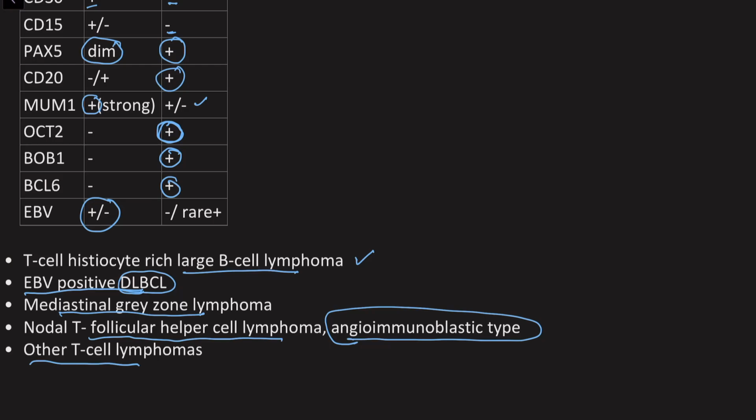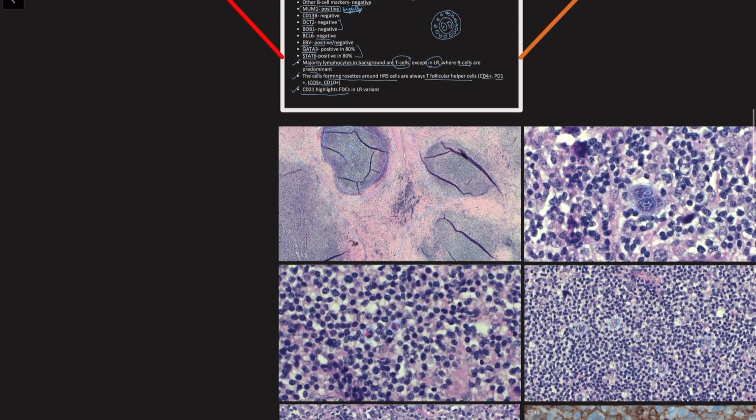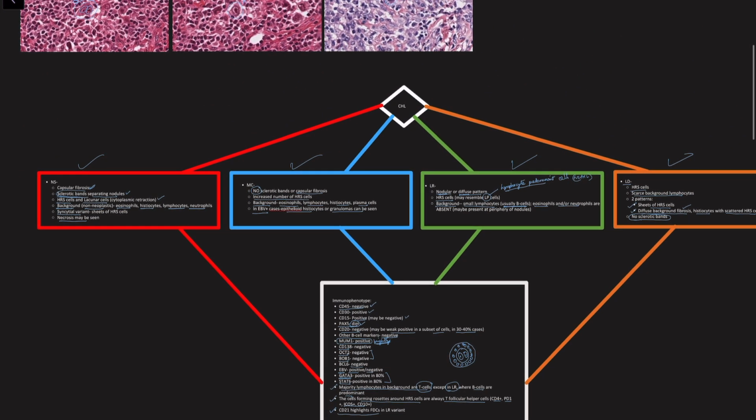So just to summarize, classic Hodgkin lymphoma, germinal center B cell neoplasm. And just to give you a bird's eye view, we have 4 subtypes of classic Hodgkin lymphoma: nodular sclerosis, mixed cellularity, lymphocyte rich, lymphocyte depleted. Important, has characteristic Hodgkin Reed Sternberg cells, can have lacunar cells and mummified cells. Important markers usually, so just remember, they are B cell lymphomas, which have forgotten that they are B cell lymphomas. So negative for all B cell markers except for PAX5, which will be dim.